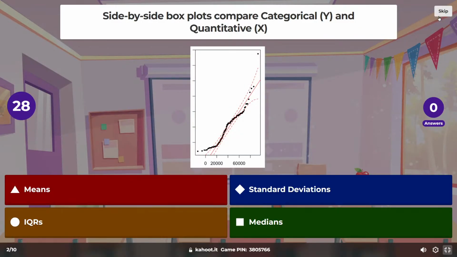So what would you compare with this here? We'll look at this output. What would you compare with this? You get this right here. What are you going to compare? This is your graphic. What are you going to compare?